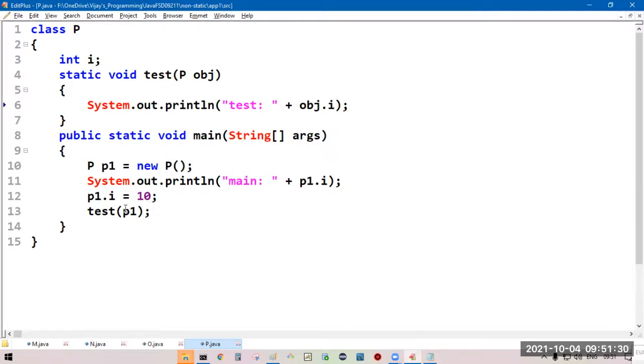We are supplying P1. So for whichever object P1 is pointing to, obj will also be pointing to the same object. Now this P object has two references, P1 and obj. Both are pointing to the same object.